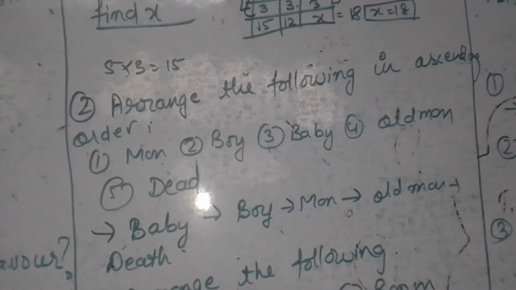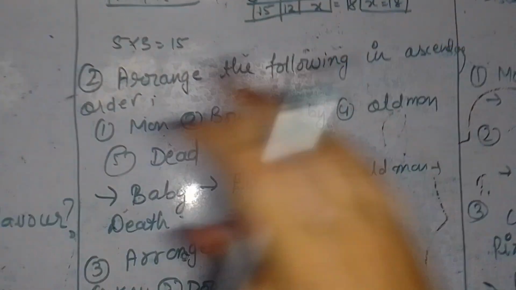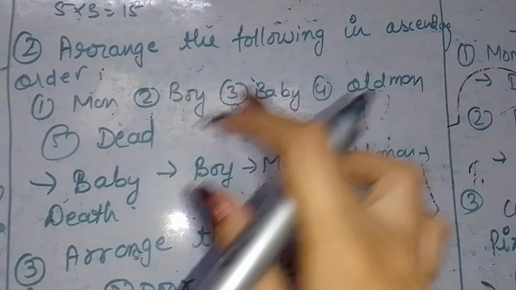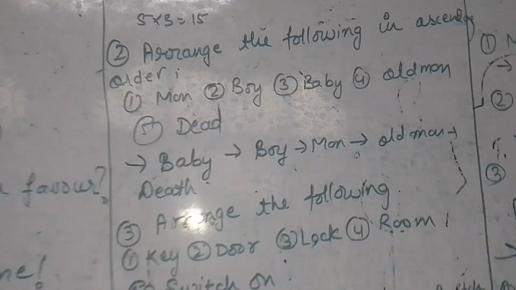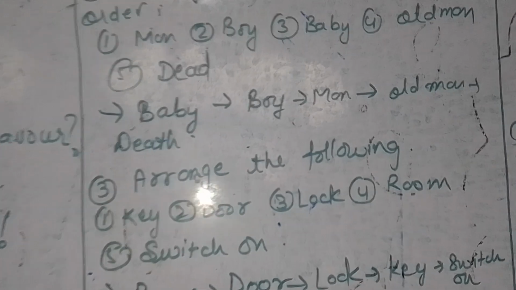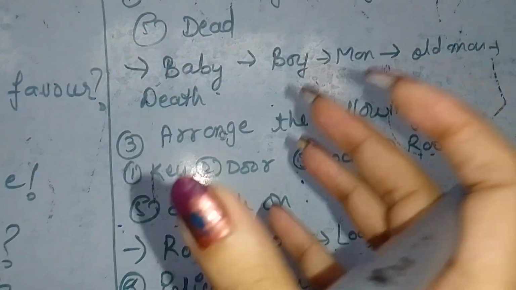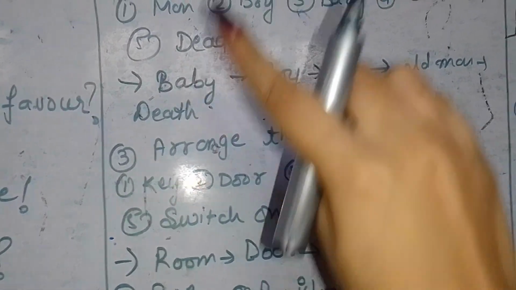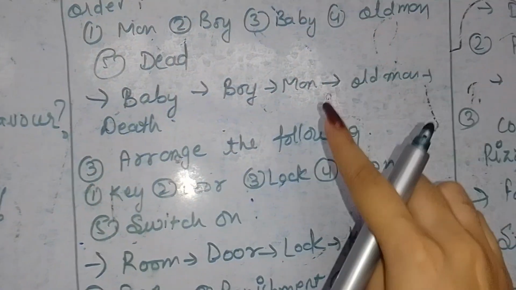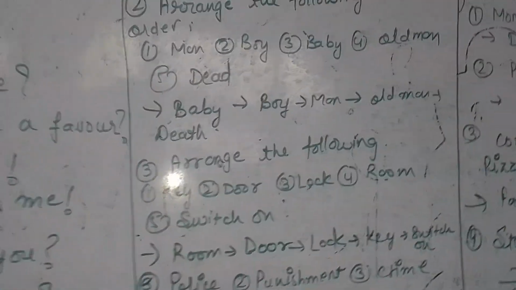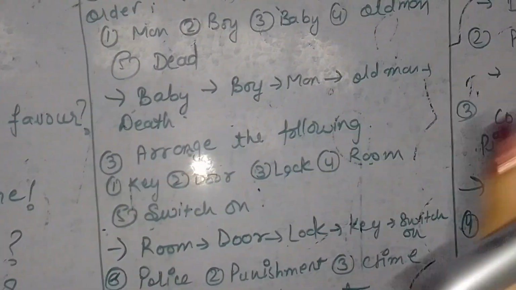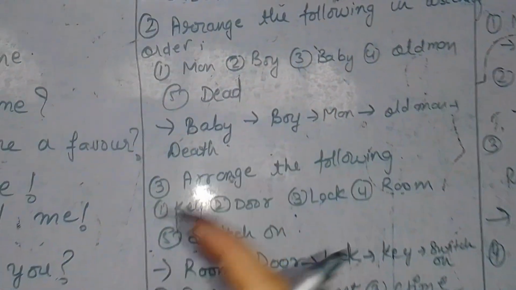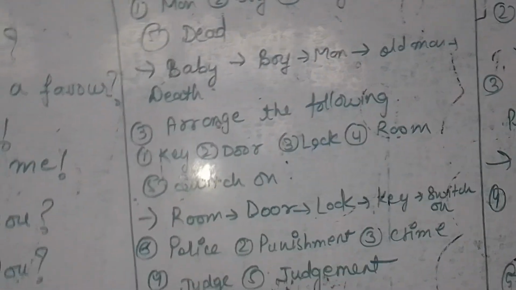In the second case, you have to arrange the following in ascending order. It means there are 5 words given to you and you have to arrange them in ascending order. Man, boy, baby, old man and death. So, according to these 5 stages of life, the first stage is baby. When a child is born, he or she is regarded as a baby. And after that, the baby becomes a boy, then a man, then an old man, and after completing the whole life cycle, a man will be dead. So the correct ascending order, meaning smaller to bigger, is baby, boy, man, old man and dead, right?